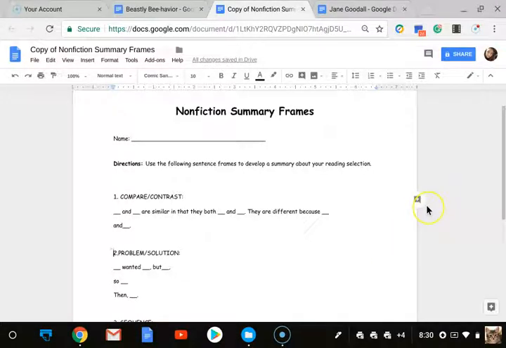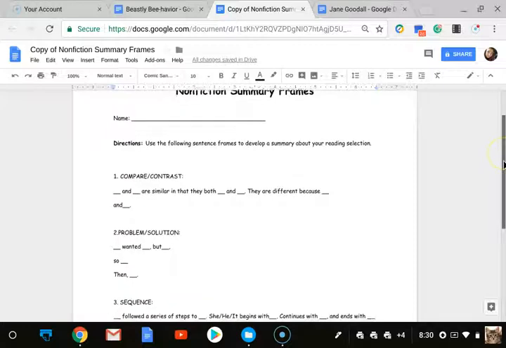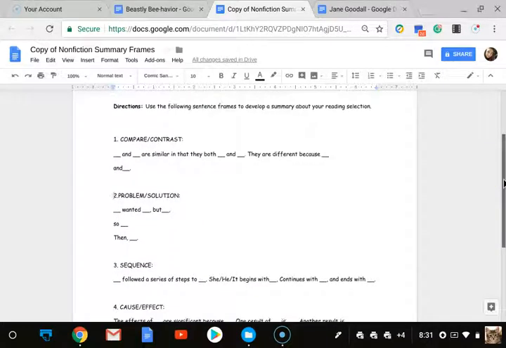So, we are talking about summarizing nonfiction. And when we do that, we're going to be using these nonfiction summary frames. But to pick the right summary frame, we need to make sure that we are paying attention to the text structure of our article, because each different text structure is going to have a different summary frame.